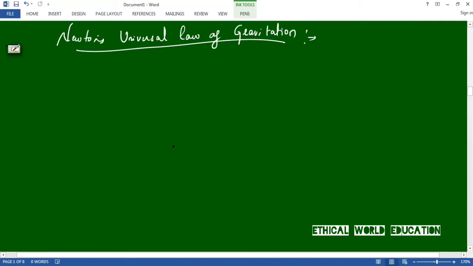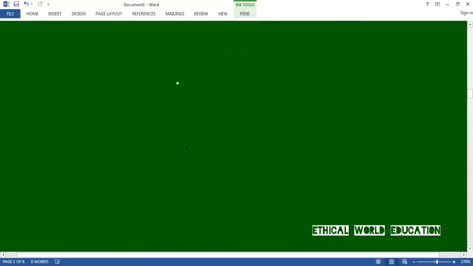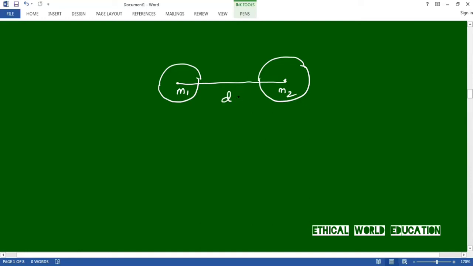So here let us assume that two masses, this is mass 1, that is m1, and this is mass 2, having mass m2. These are the centers of the masses. Let us take the distance between these two masses as d, or in some textbooks it is given as r. Both are the same thing, you can take anything. So I have taken d.